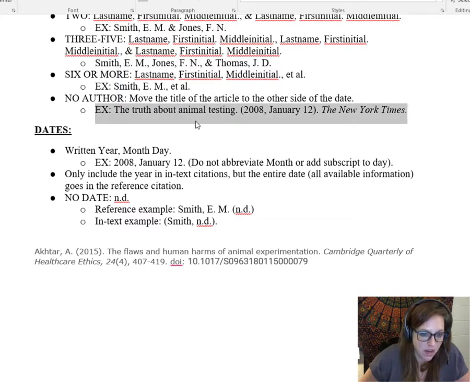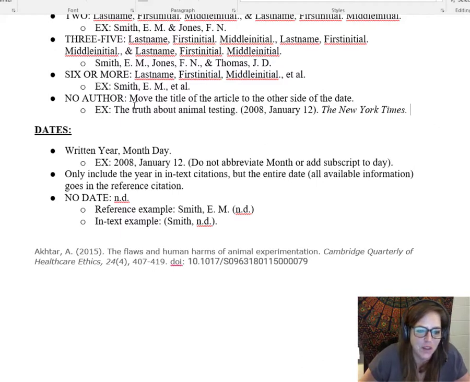So what this has done is it's just left the author off, and then it's taken this, which was on the other side here, and moved it over. Okay, so we don't want a citation to begin with a parentheses, and that's the reason it happens like that. Obviously, this citation would keep going, but just for the purposes of looking at what you would do if there's no author, that's what we're doing.